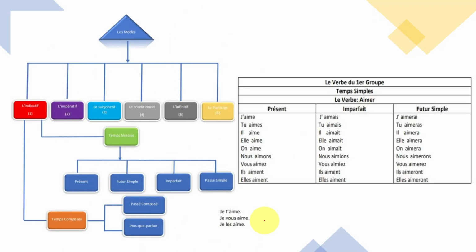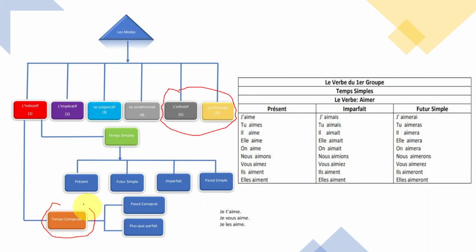We come here. Now, look at here. Forget about this one for now because we don't really use it, like I explained before. Okay? So we're focusing inside of l'indicatif. Inside of it we have temps simple, temps composé. Here is the key.